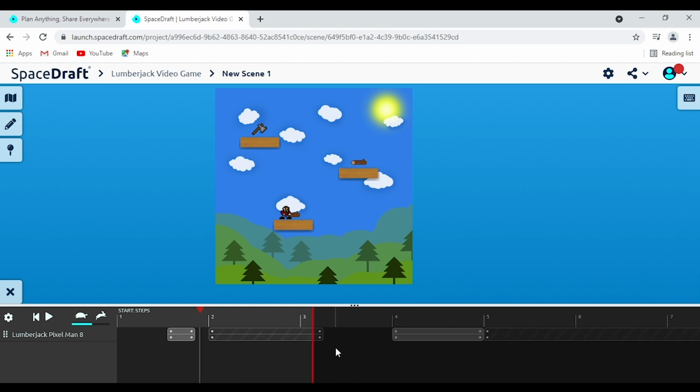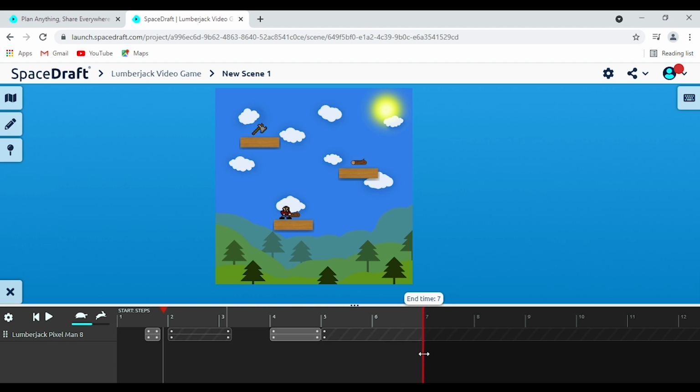And as you can see here, I'm clicking control and scrolling on my mouse wheel just to make the timeline a little bit bigger or smaller. And I'm going to move this back to here on step 7 there. So that's a good way to know where your scene starts and ends.